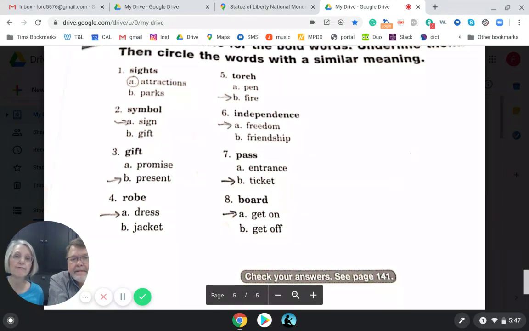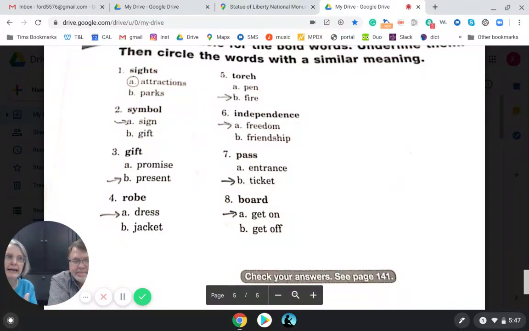Would be more like freedom than friendship. A pass, I think you probably got that. And number 7's pass. It's a ticket. Now, you have to have a ticket in order to get entrance into the Statue of Liberty. But the ticket is the pass. They call it a pass.